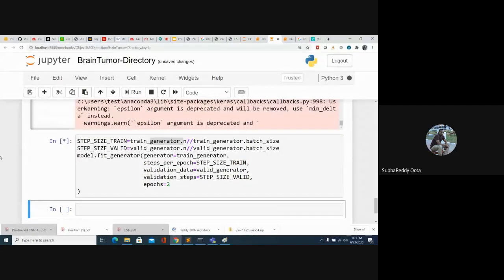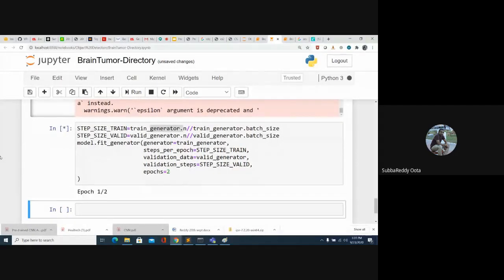So I told you, right? If we are not passing the proper image size, you will get an error, because the Xception architecture expects an input image size of 299 by 299.